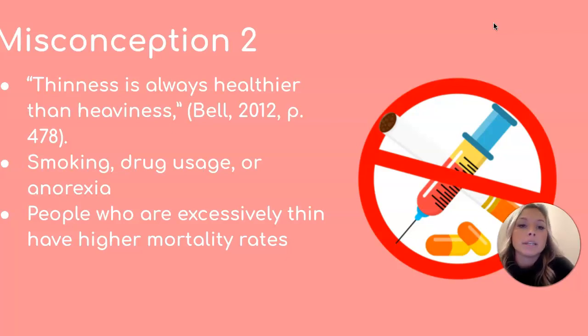Another misconception is mentioned on page 478 of our textbook, which states that thinness is always healthier than heaviness. This is untrue. They are both unhealthy, and thinness can be achieved through a variety of unhealthy factors, such as smoking, drug usage, anorexia. All of these methods may result in thinness, but they are unhealthy. And the book even states that people who are excessively thin, so a BMI under 18, have higher mortality rates than those with higher BMIs.